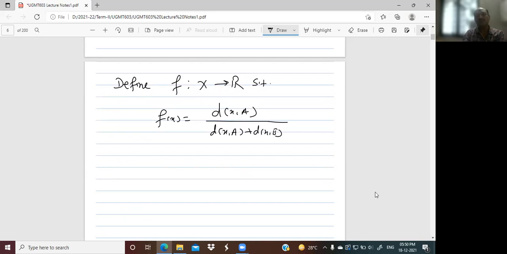Well defined means this denominator part should not be 0. If this is 0, then surely this type of function does not exist. Therefore, this is not equal to 0. Then first of all we have to check, is this function valid? If not, then we have to add some conditions to convert it into a well-defined form. Which condition do we have to add?